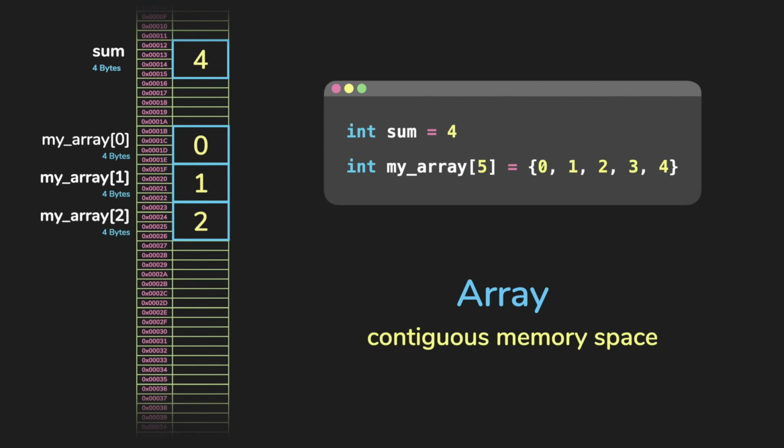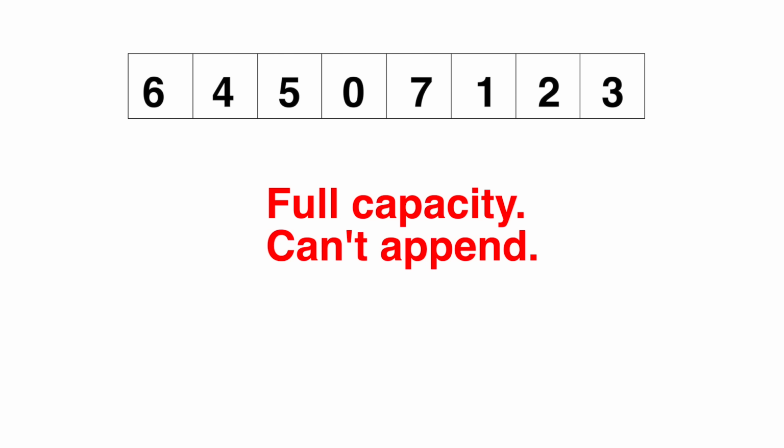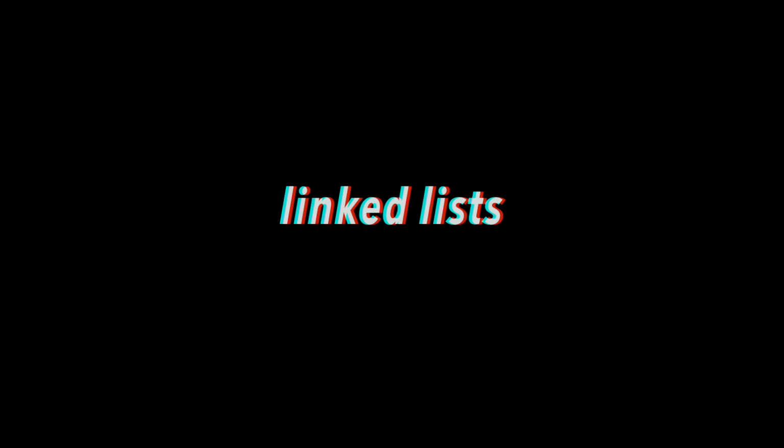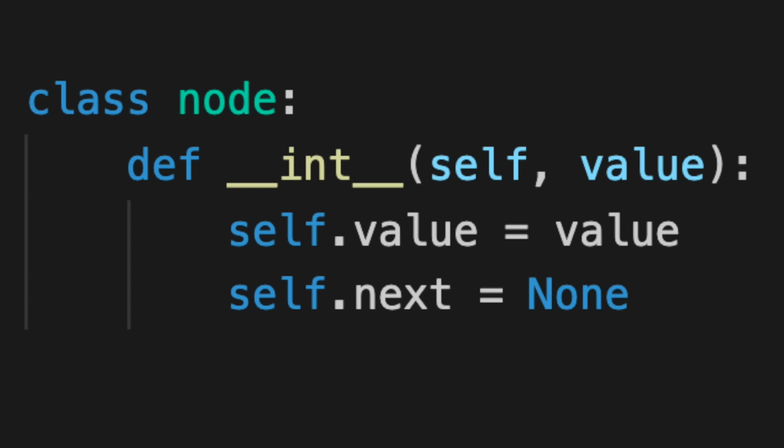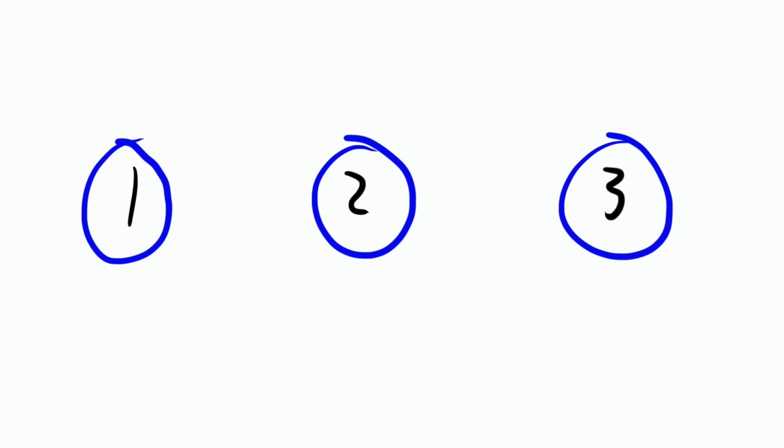An array is an indexable, contiguous chunk of memory. Arrays are fixed size. You can't insert a 9th element into an array meant for 8 elements. A list data structure with a flexible size is a linked list. The idea is to package your data into nodes that hold 1, your data, and 2, a pointer that points